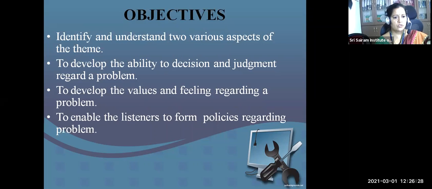The objectives are to develop values and feeling regarding the problem, to enable the listeners to form policies regarding the problem, and to develop the ability of decision and judgment regarding a problem. Of course, also to understand the aspects of the theme.